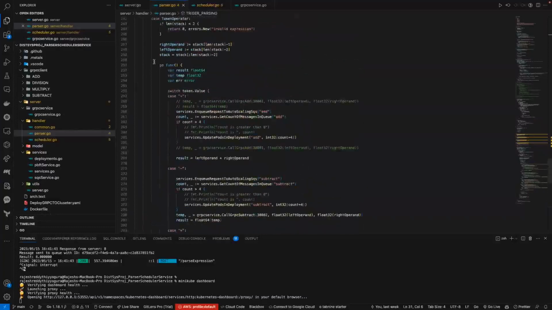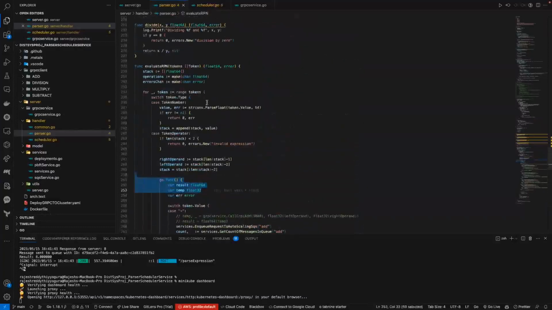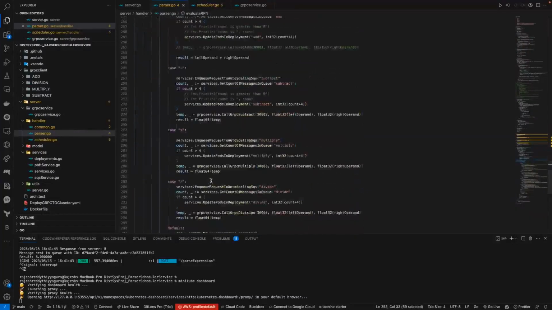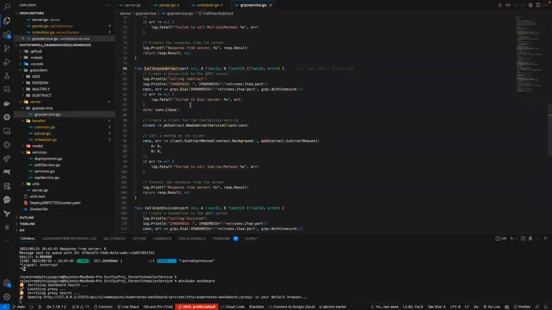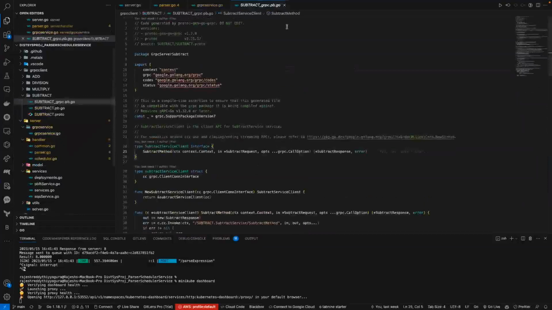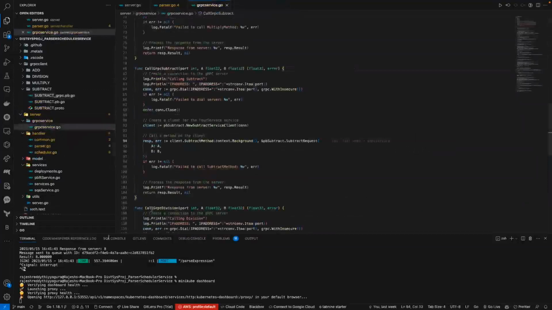So now if you see here, the parallel calculation we are doing with the Go routines. This Go routine is going to call the RPCs: subtract, addition, multiplication, division. You can see here the subtract will be the subtract call. This subtract call will be calling the pod's IP address and the subtract method, which is our remote procedure, which does the calculation and responds with the result, and this response we are sending back to the parser.